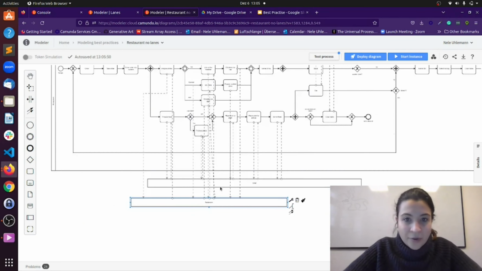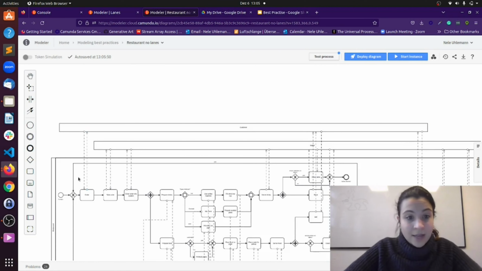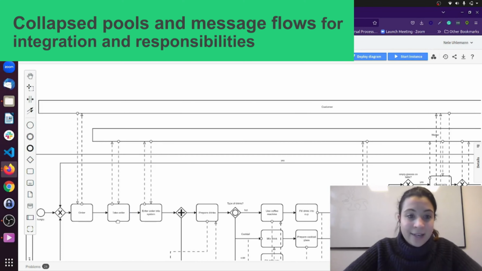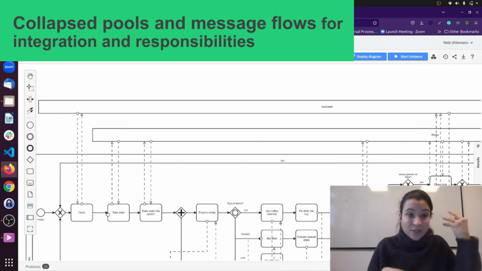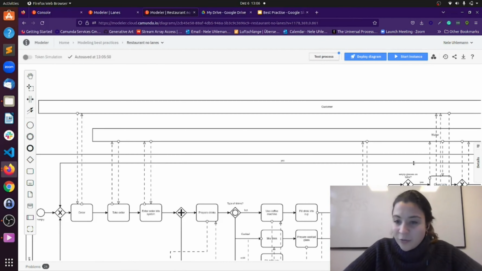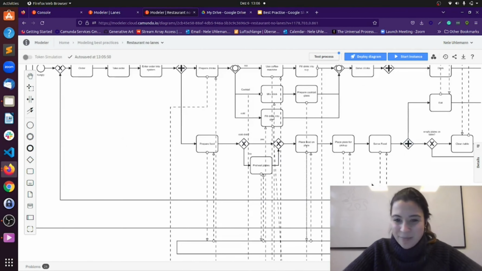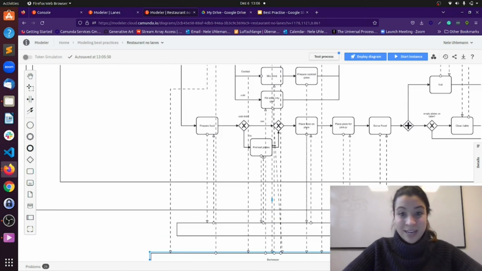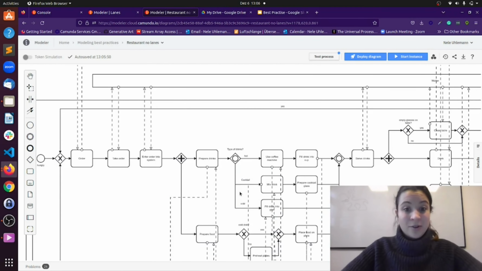And now they are connected with message flows to the tasks they are performing in the overall process. You can see it here, for example, with take order. And that's one way you can actually model integration with different roles, but also different systems. I would need to fix some things here. You can see it's getting quite messy with a lot of message flows, right? A lot of message flows also are sometimes not really nice because they are crossing. That's a rule I have: a sequence flow and a message flow can cross, but I prevent crossing sequence flows. Still, this is not nice.